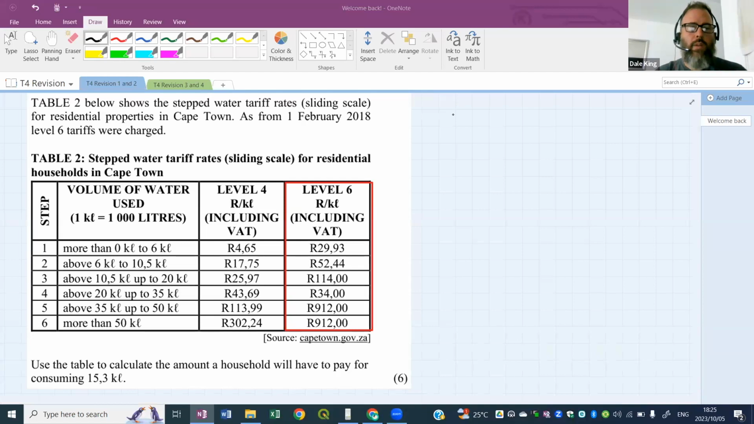We need to work out how much they will pay if we have 15.3 kiloliters of water using this tariff table. How many rands will they pay for 15.3 kiloliters? And we have to use this tariff table, or sliding scale table, to work that out. So here's the question underneath the table there. Pretty straightforward question for a tariff table. If you get a tariff table, you're going to get this kind of question.